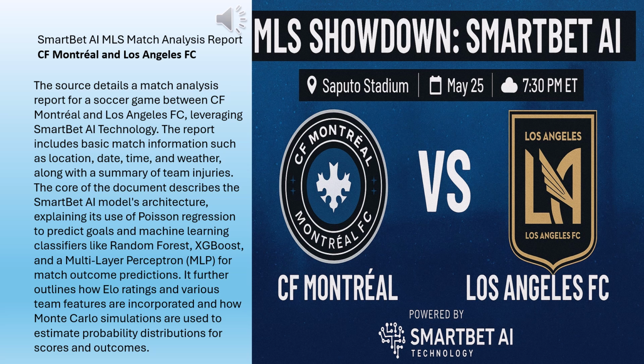Makes sense. Let's start with that first one you mentioned, the bootstrapped Poisson models. What's that about? Okay, so Poisson regression, at its core, is good for predicting counts, the number of times something happens. In soccer, that's typically goals. Goals per team. Exactly. And the bootstrap part just means they run this model many, many times on slightly different subsets of historical data. It helps get a better sense of the uncertainty and the likely range of goals.